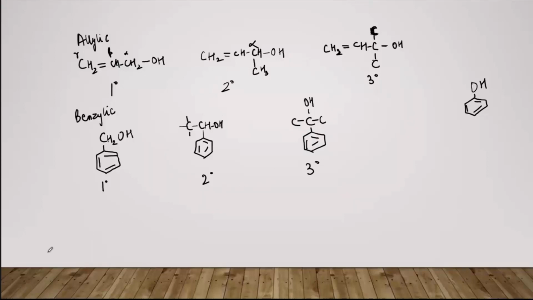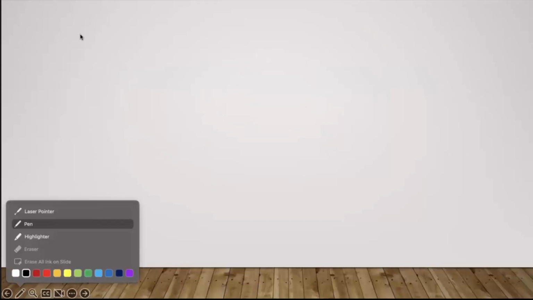Now coming to the sp2 hybridized carbon atoms. So the second category was when the carbon which is attached to the OH group is sp2 hybridized. ठीक है, तो इसमें we only have two categories. The one is aryl and the other is vinylic. क्योंकि sp2 hybridization है, so that means that, मतलब simply ऐसे ही बोल सकते हैं कि the carbon to which OH group is attached is a part of a double bond.